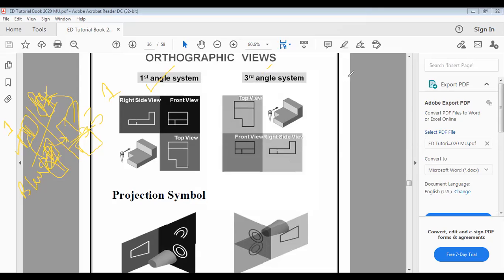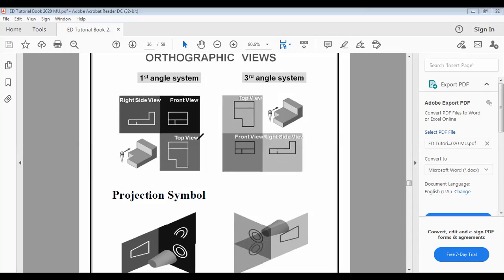Now, let us see an example of the first angle projection method and the third angle projection method and try to understand. This is the first angle projection system, in which the drawings are made in the first quadrant.